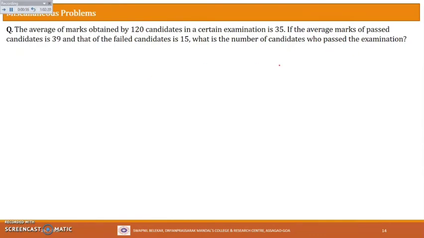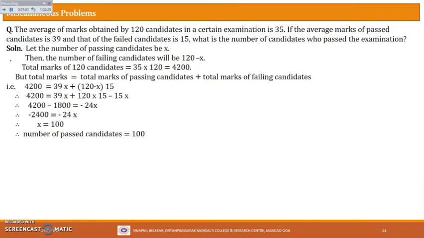Using this information, we have to find the number of candidates who passed the examination. So what we do here is we take the number of candidates who passed the examination as x, because we don't know. Let the number of passing candidates be x. We are not using the direct formula in this solution. We'll see in detail how to do this. So if the passing candidates are x, then the failing candidates will be what? Total candidates we know is 120. So the number of failing candidates will be 120 minus x.